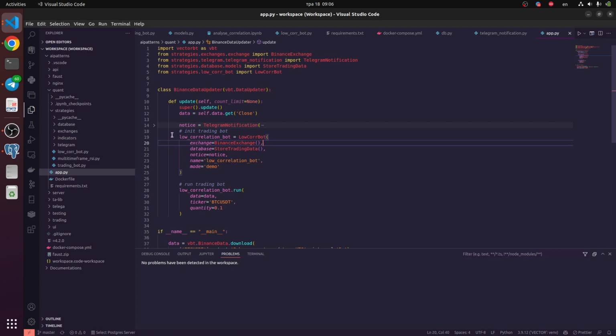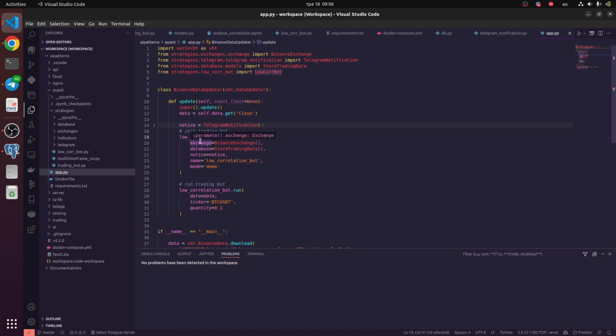I could import this class, low correlation bot, and next I could input some notice, meaning notifications for a Telegram group, because I would like to share some of the ideas I developed. And next we run our bot.